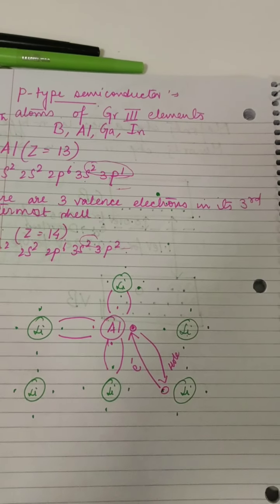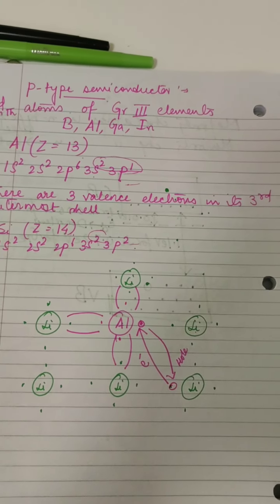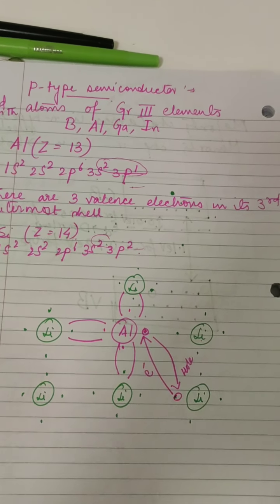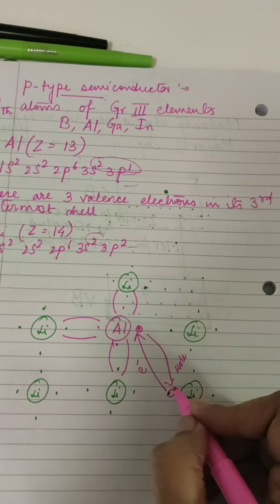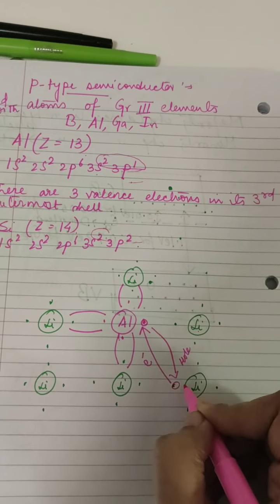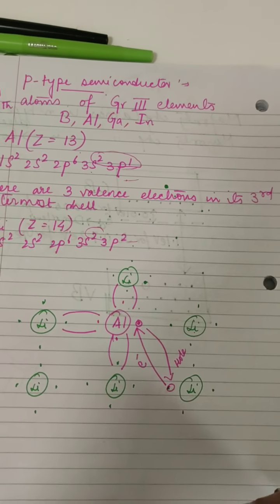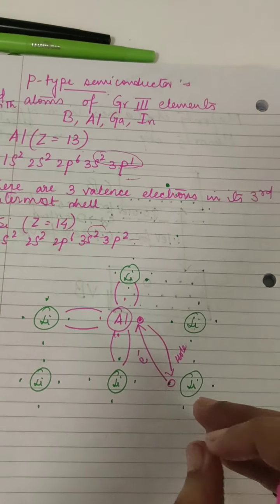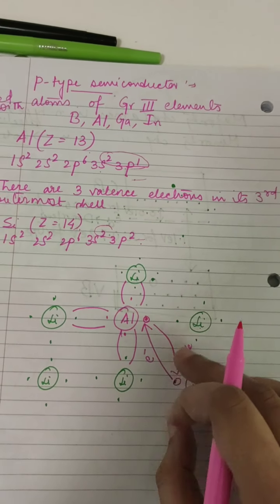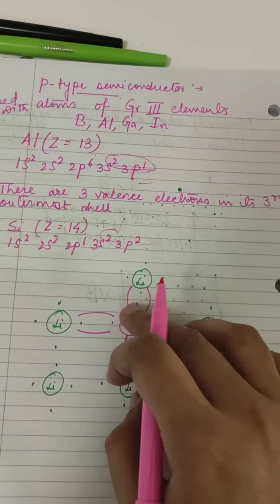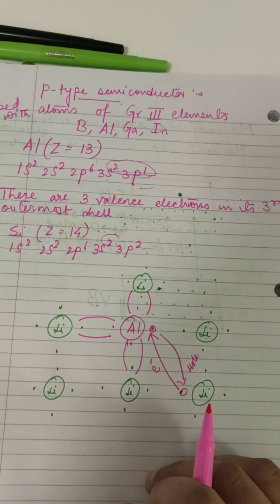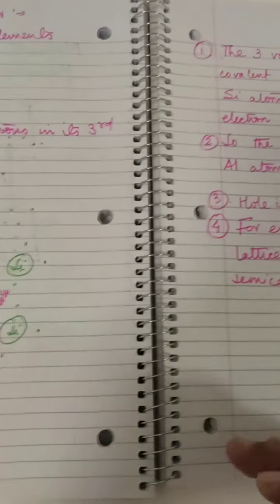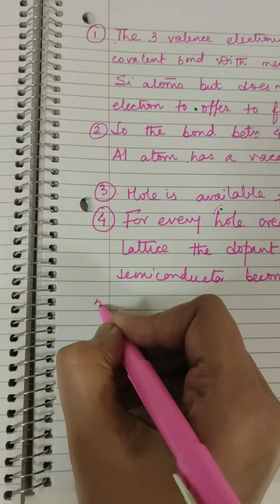Holes being positively charged does not mean that the semiconductor is positively charged. The semiconductor is uncharged because for every hole created, every positive charge, a hole being a vacancy, an absence of electron, there is a negatively charged aluminium ion, thereby keeping the crystal neutral. Okay, I hope I have made myself clear.